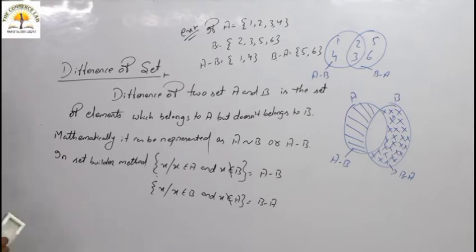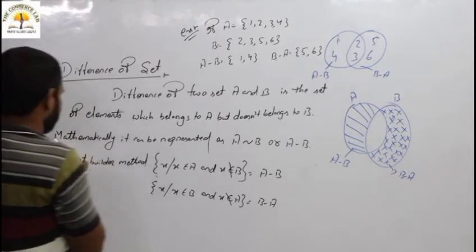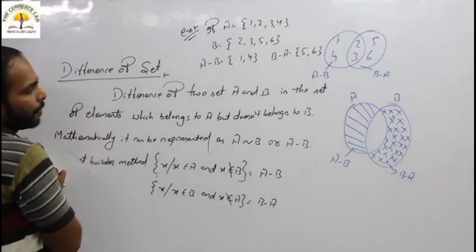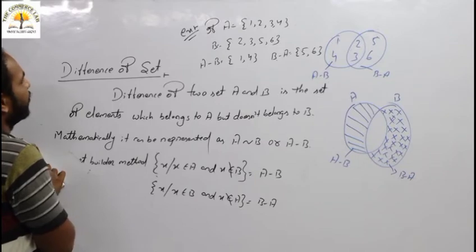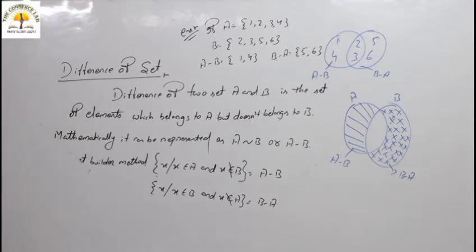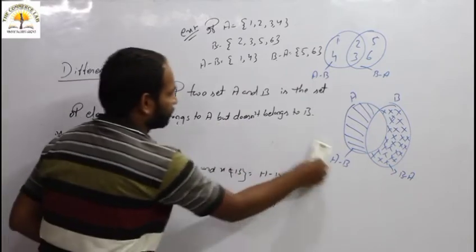Then come to the part complement of set. But before going to complement of set, let's conclude the part after the difference of set, symmetric difference of two sets.